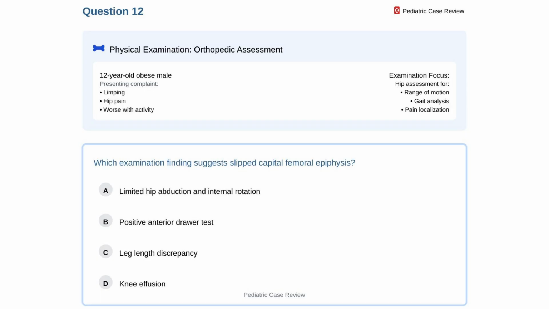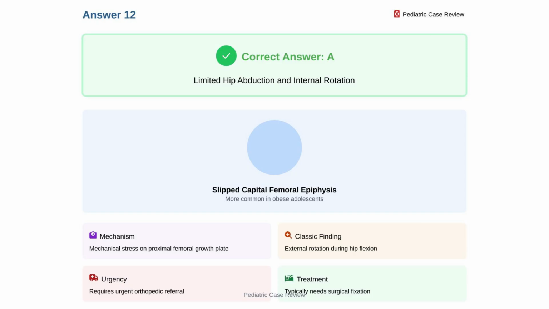A 12-year-old obese male presents with limping and hip pain that worsens with activity. Which examination finding suggests slipped capital femoral epiphysis? Option A, limited hip abduction and internal rotation. Option B, positive anterior drawer test. Option C, leg length discrepancy. Option D, knee effusion. The correct answer is A, limited hip abduction and internal rotation.